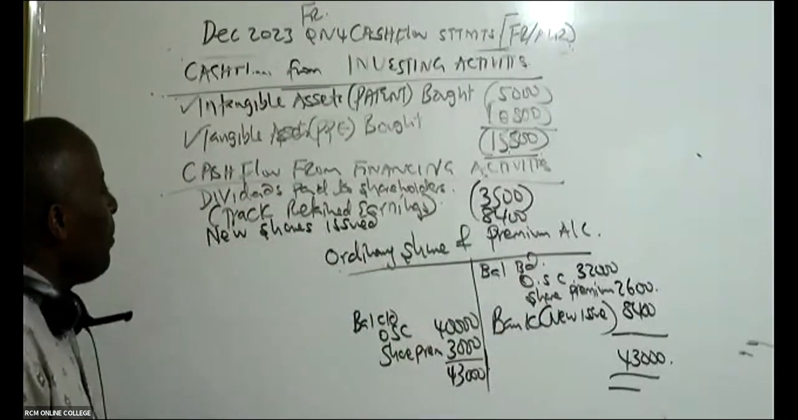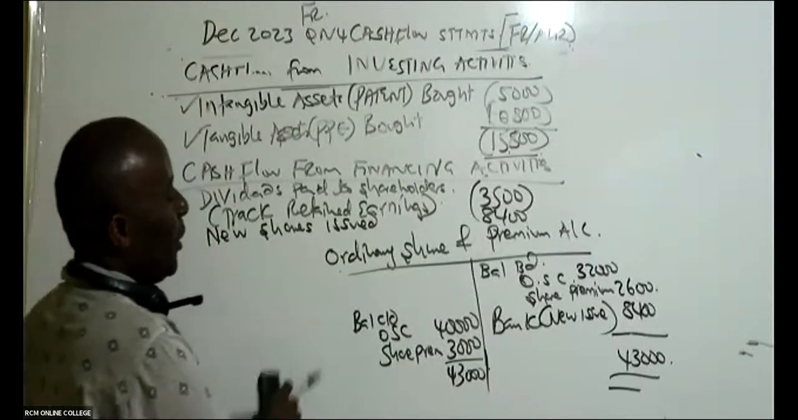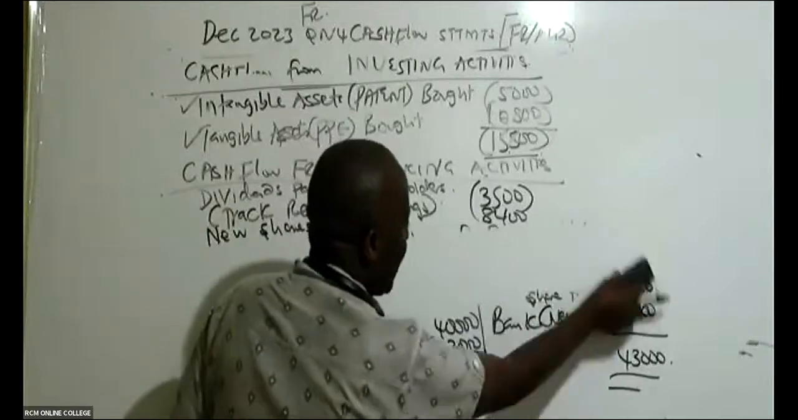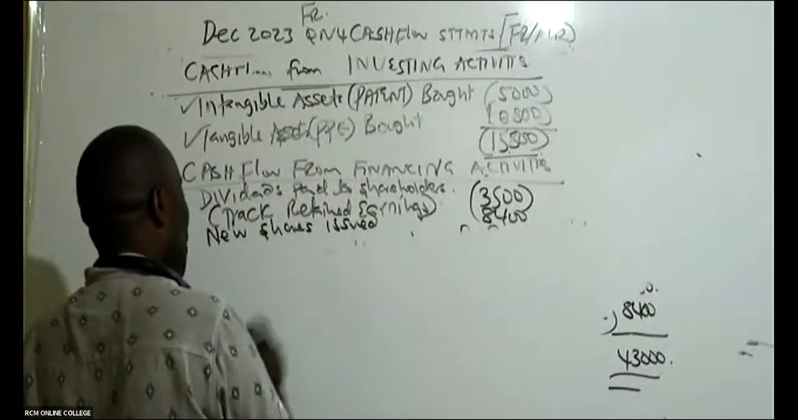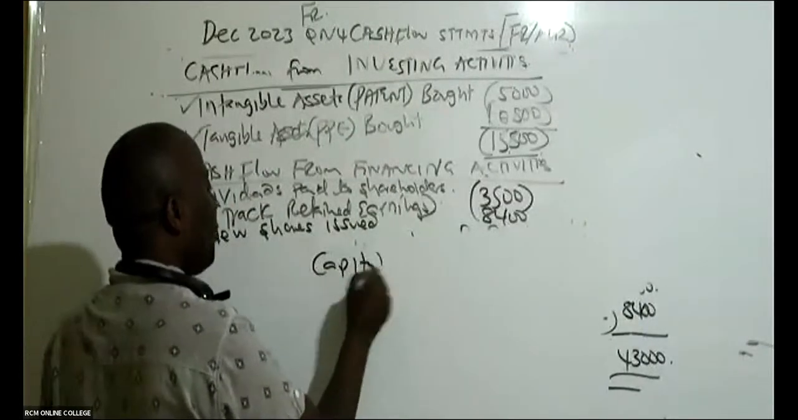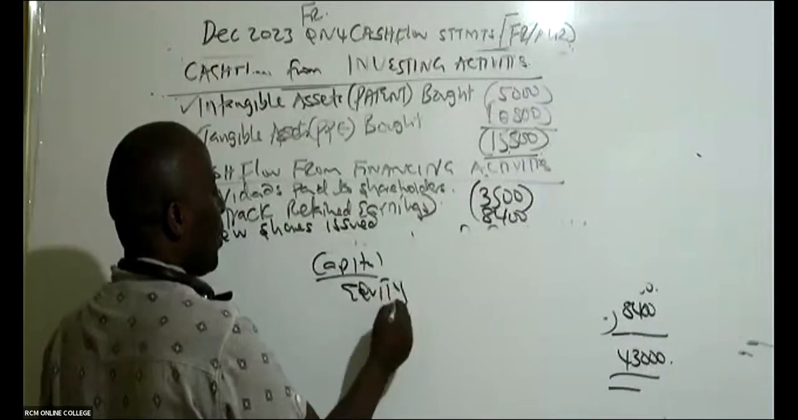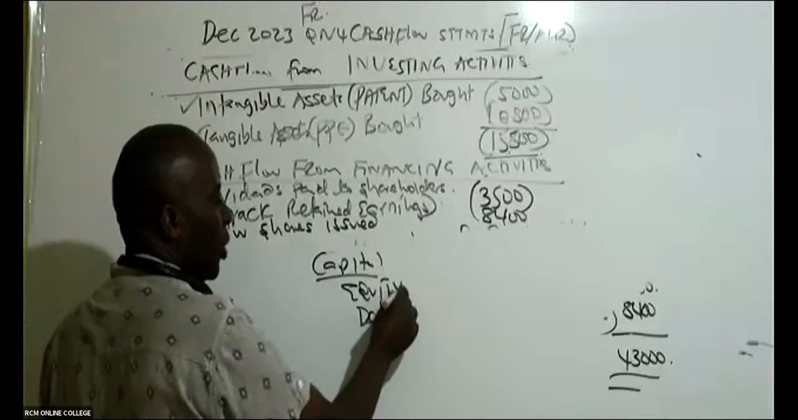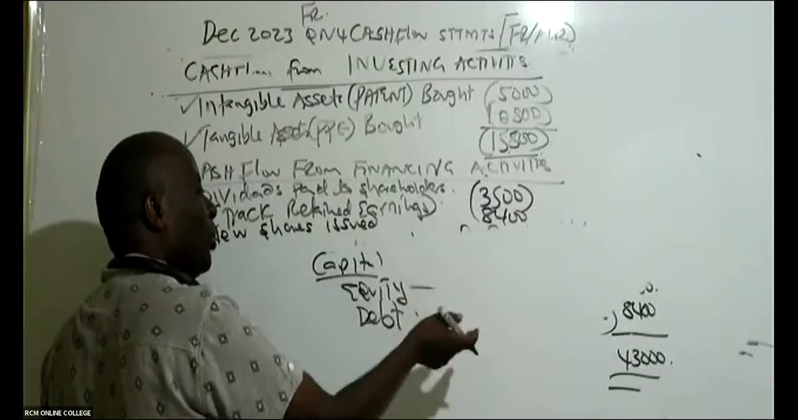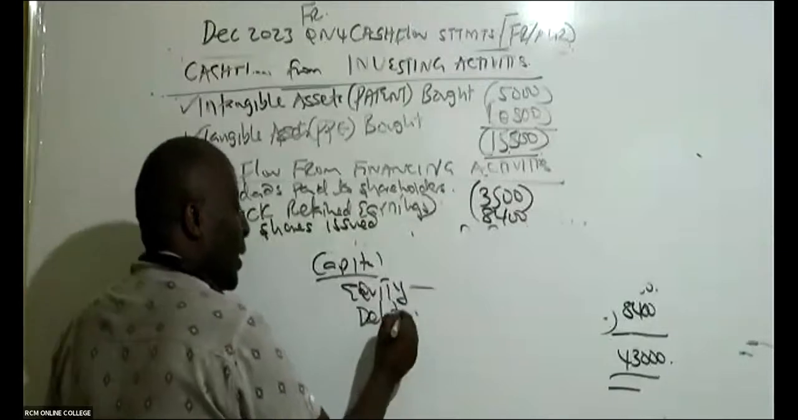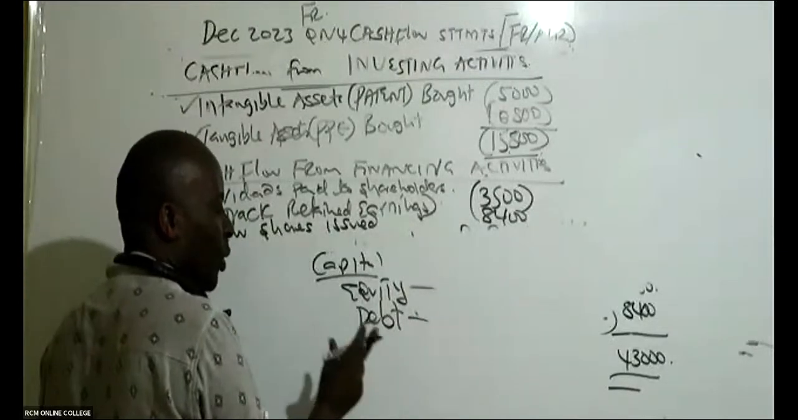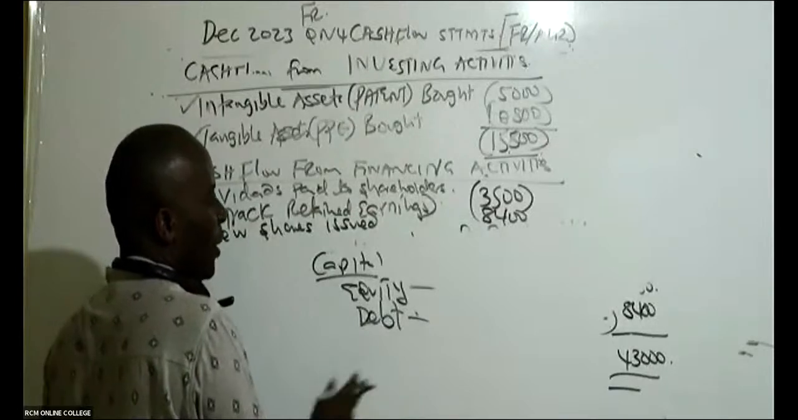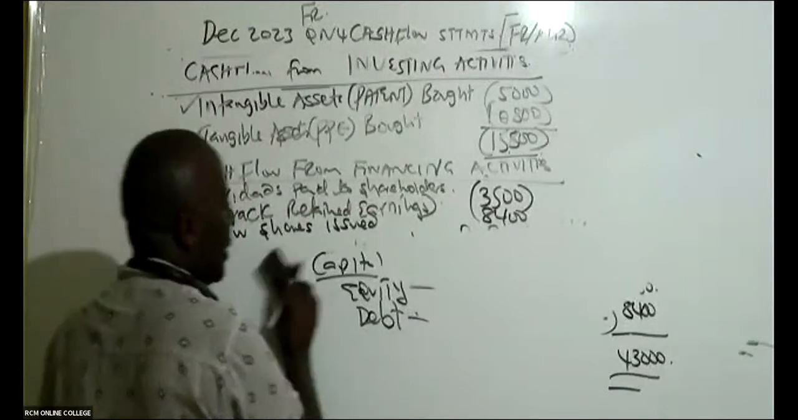Now from there, ladies and gentlemen, track your debt. I would want to see the debt instruments. If you look at our capital structure, we have equity and we have debt. For equity, we must look for new shares either given out or even redeemed. For debt, we must get the debt instrument. We must know whether we issued new loan notes. All right, it's quite a simple thing.